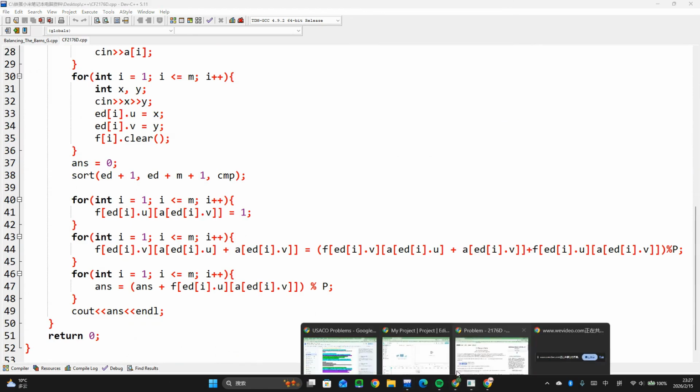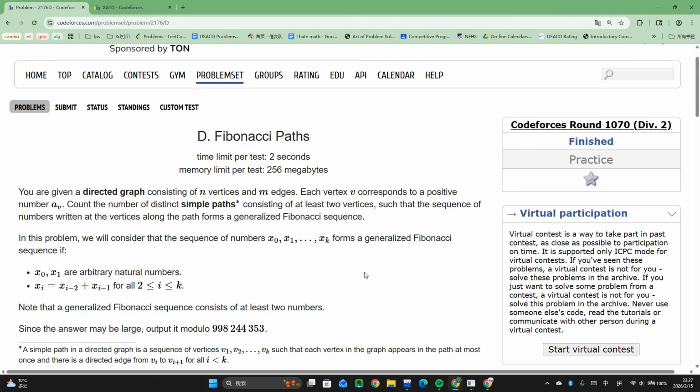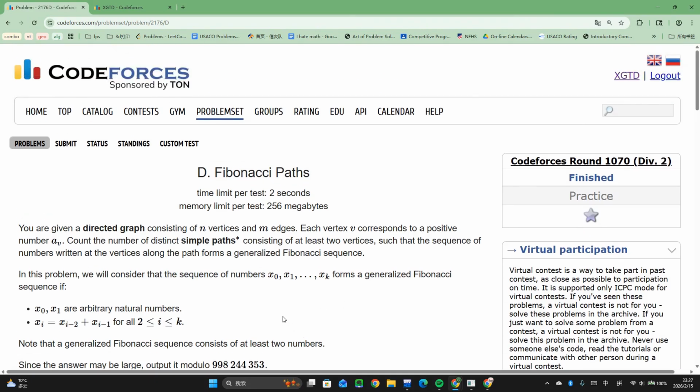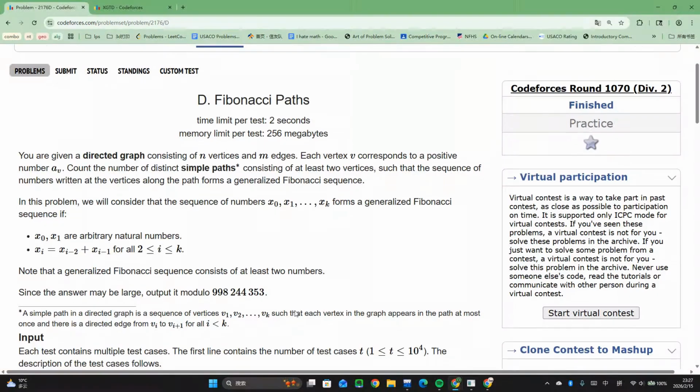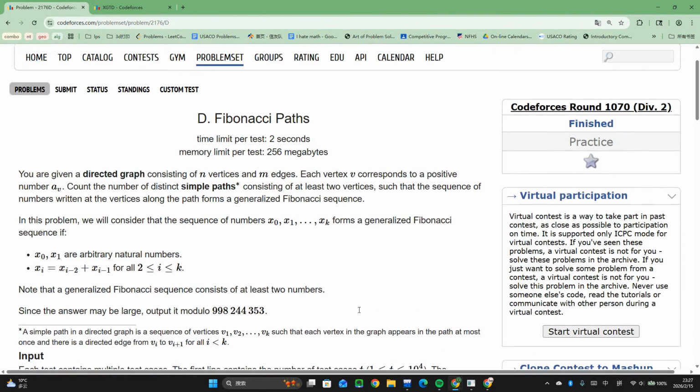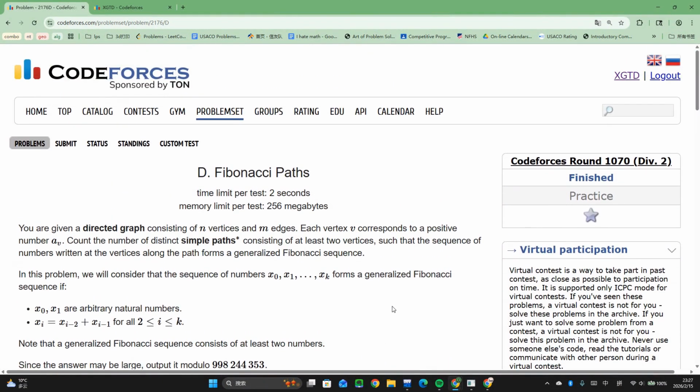Okay, so this is a pretty easy problem. You have to realize it's DP, obviously, but since it's a Fibonacci sequence, if it's not recursion, it's DP, right? And then you also have to realize that the order in which we transition is the sum of the two edges.